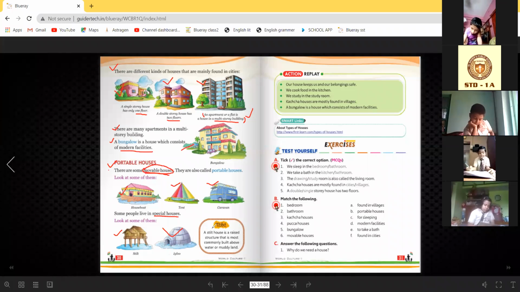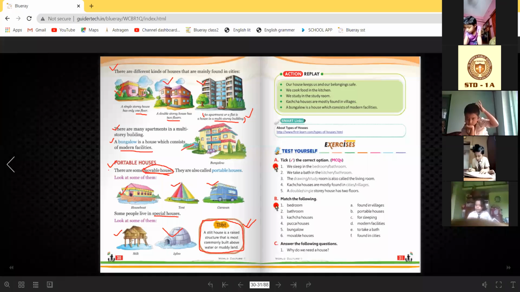And what is a stilt? And this one is very important. I'm telling you, we'll give you this question in the exam. Very, very important. A stilt house is a raised structure that is most commonly built above water on muddy land. So what is a stilt? It is a raised. Raised mean অনেকটা উঁচু.